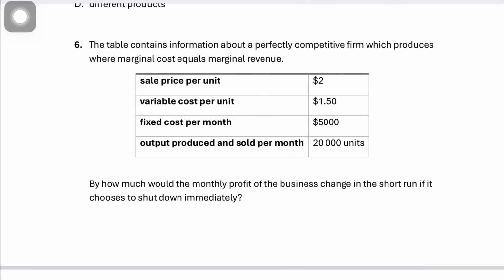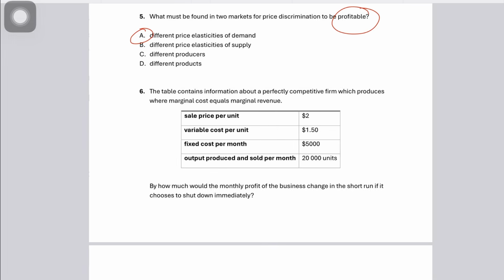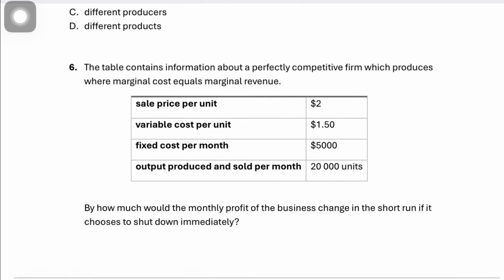Question number 6 says the table contains information about a perfectly competitive firm which produces where marginal cost equals marginal revenue. By how much would the monthly profit of the business change in the short run if it chooses to shut down immediately?